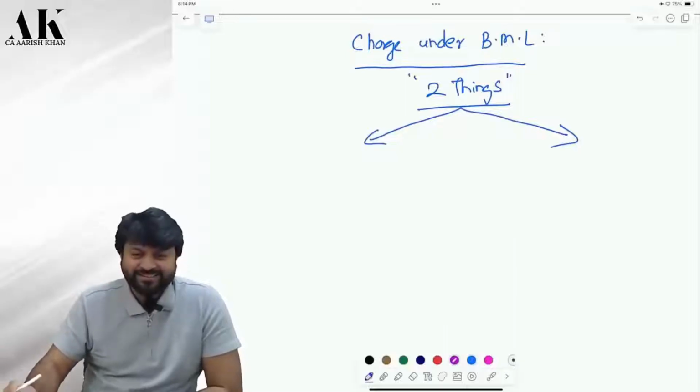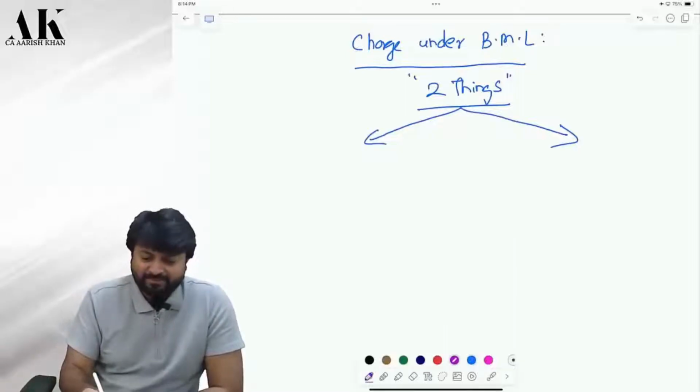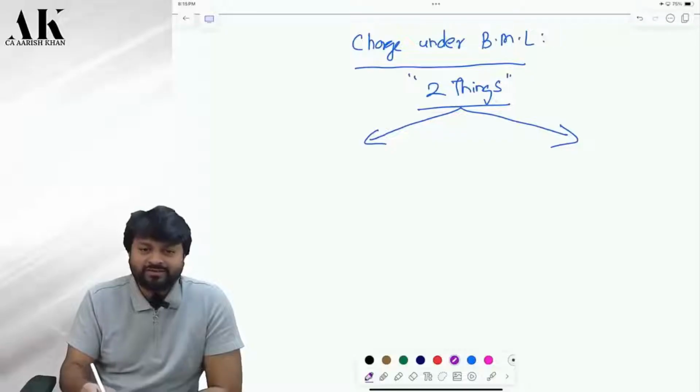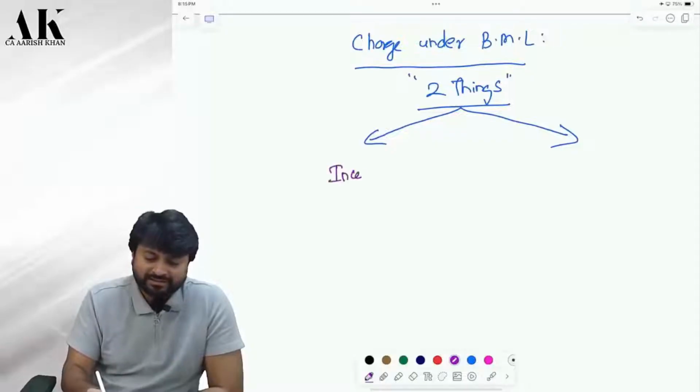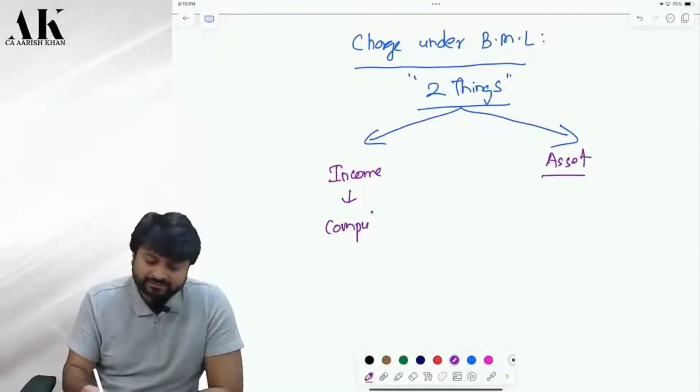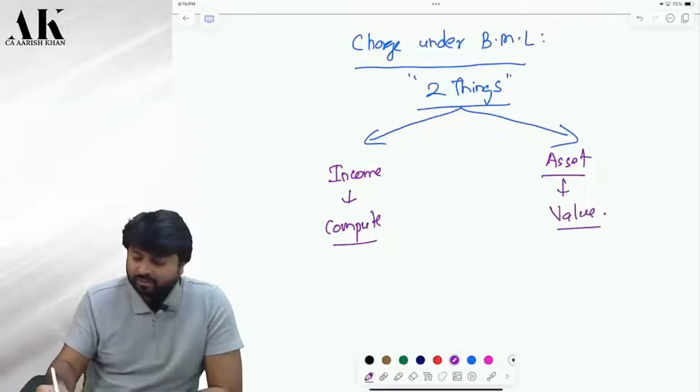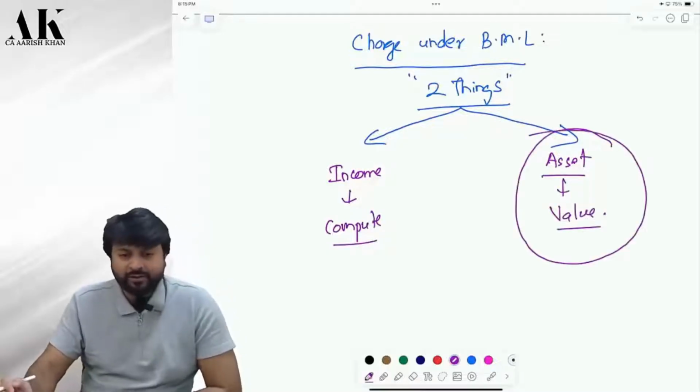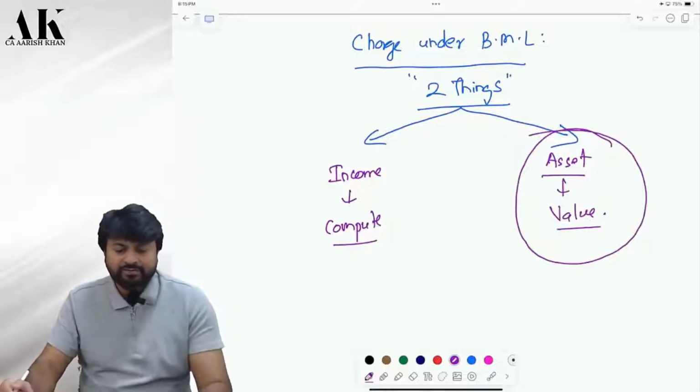So, see here. What are the two things on which there is a charge? The first is on income. The second is on asset. For income, what are we supposed to do? Computation. And for asset, what are we supposed to do? So, first of all, we will learn the asset valuation. Okay? Yes, sir. Shall we start?